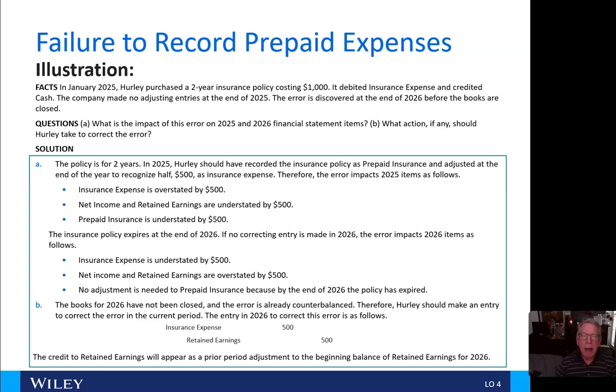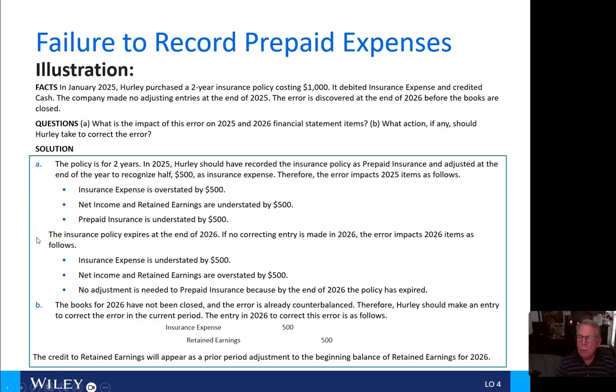Therefore, the error impacts 2025 items as follows. Pretty obviously here, the insurance expense is overstated by $500. Net income and retained earnings are understated by $500, and prepaid insurance is understated by $500.